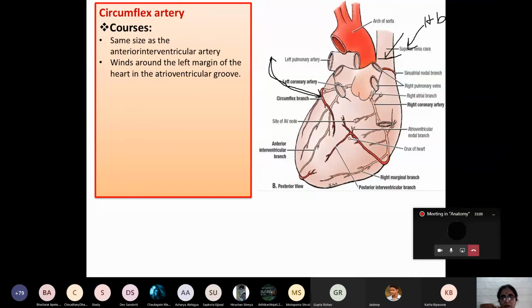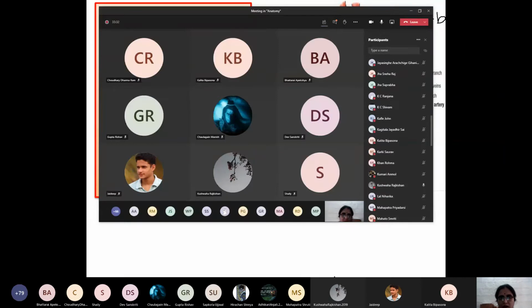Atrioventricular groove. Very good. Atrioventricular groove, also known as coronary sulcus. Now tell me which part of the atrioventricular groove or coronary sulcus? Left part. That is also correct. Now please complete the answer.